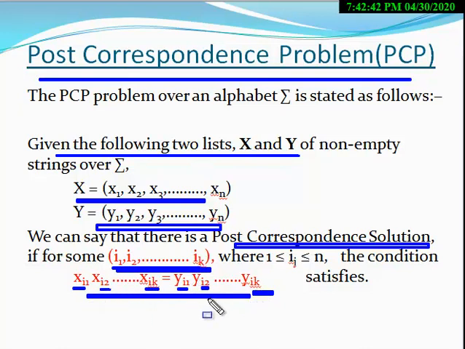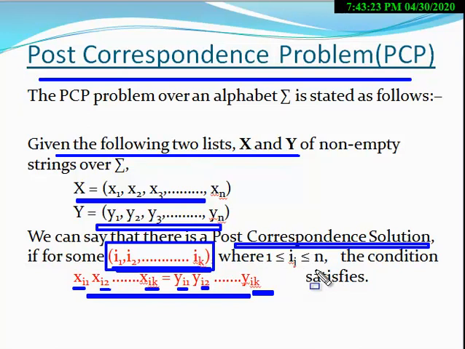If such a condition is satisfied for this ordered pair, then this ordered pair will be the solution of this PCP problem. The solution will be in this form: ordered pair i1, i2, i3, up to ik. The values of i1 to ik will lie between 1 and n. So this is the PCP problem.